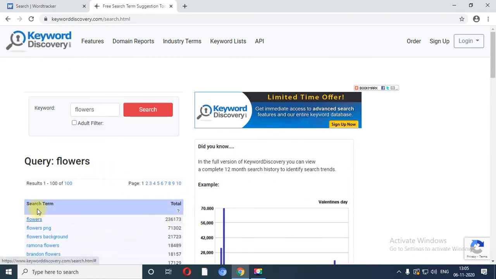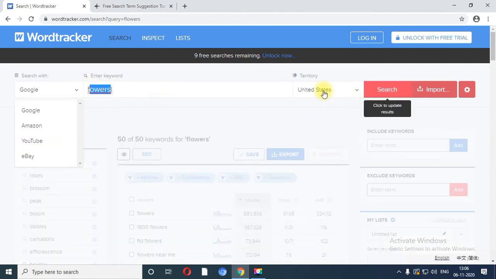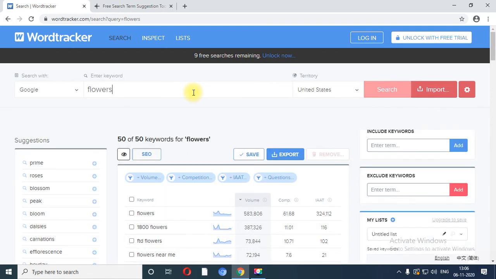And in Wordtracker, when you fire a particular keyword, you have a search option. You can perform searches based on Amazon, YouTube, eBay, and Google. Then you need to enter the keyword. You can select the territory. Over here you have the list of territories in which you can perform searches. And then you can include and exclude terms.